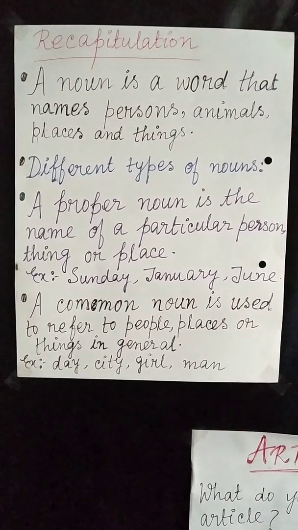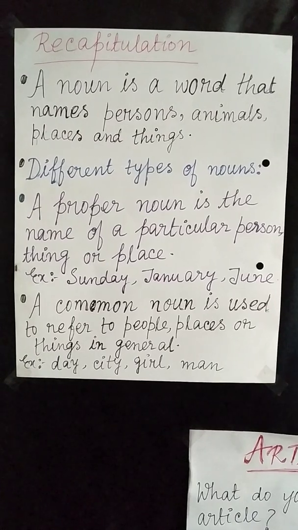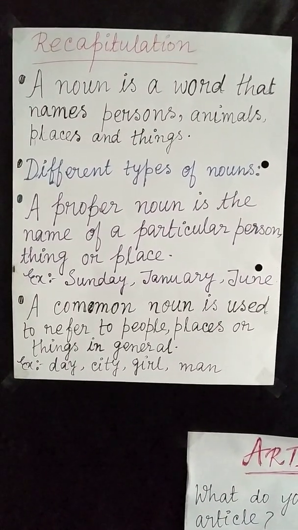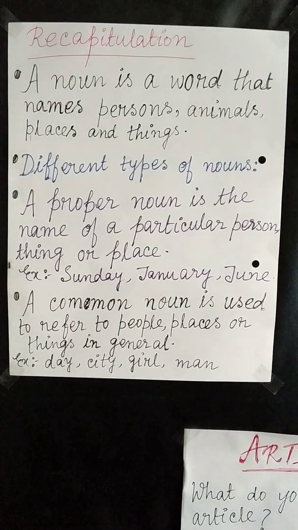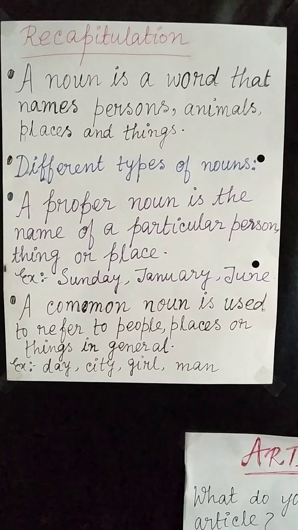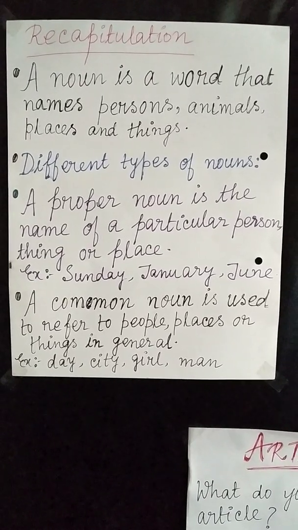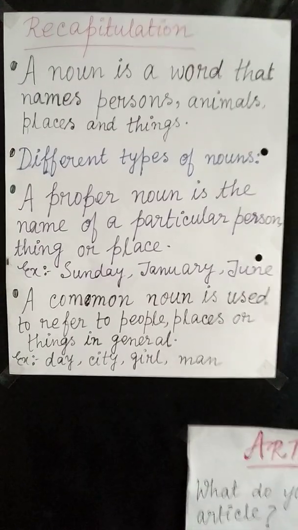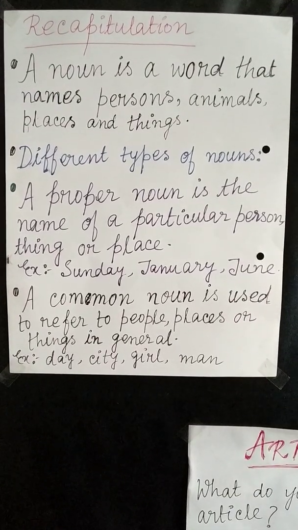So, for today, first let us recapitulate some of our lessons from the previous classes. Today, we will first recapitulate some portions of noun which we have already done in our previous class.